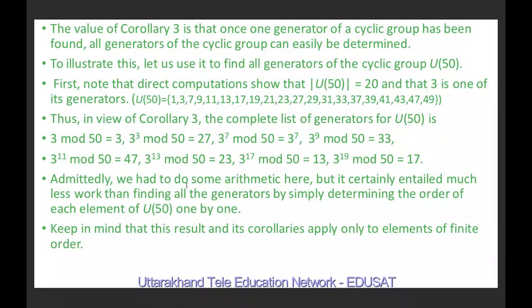No doubt we had to do some arithmetic here, but it certainly reduces our work compared to finding all the generators by simply determining the order of each element of U50 one by one. So keep in mind that this result and its corollaries apply only to finite groups. So the result we discussed today will make our work easy. Thank you.